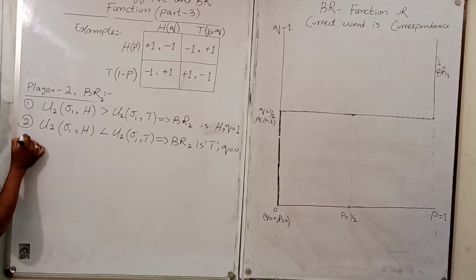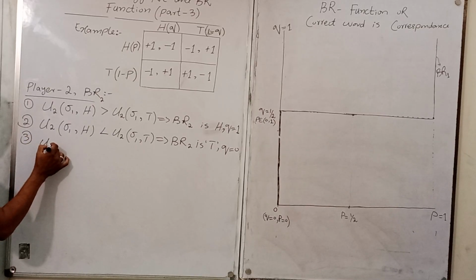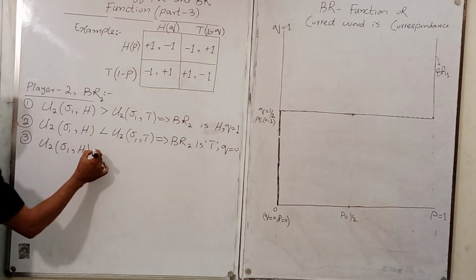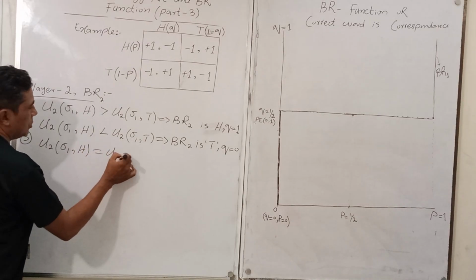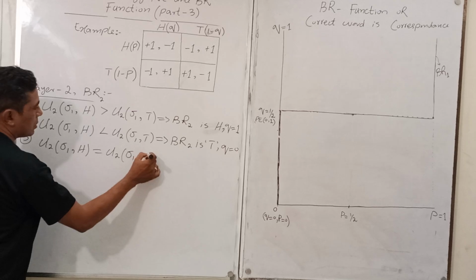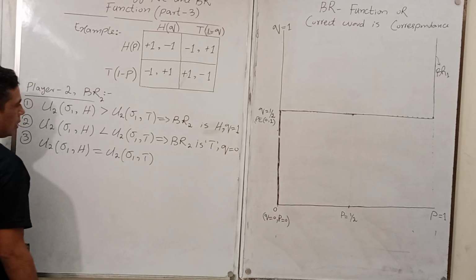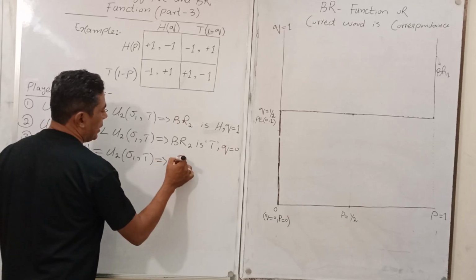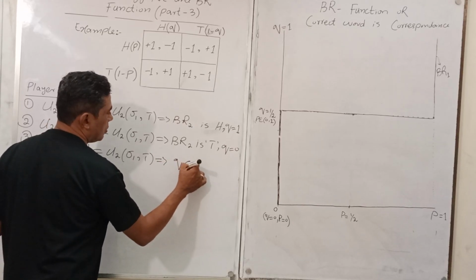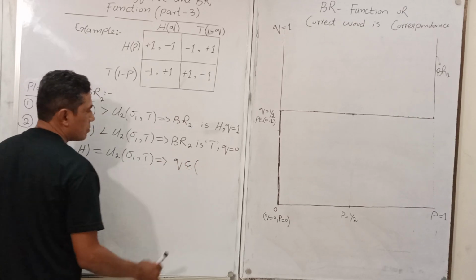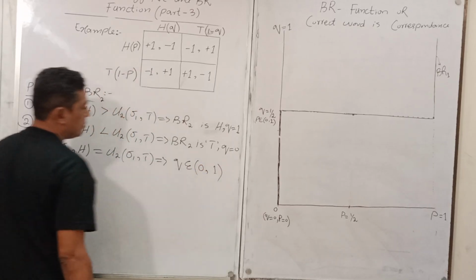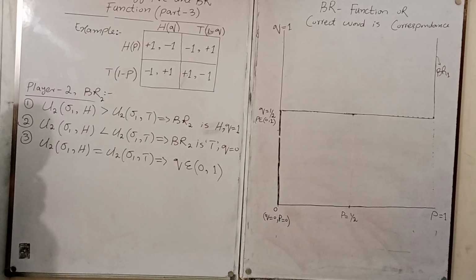And in the third condition, U2(sigma 1, H) equals U2(sigma 1, tail), so it implies that the probability Q belongs to 0 and 1. Both may be a best response.